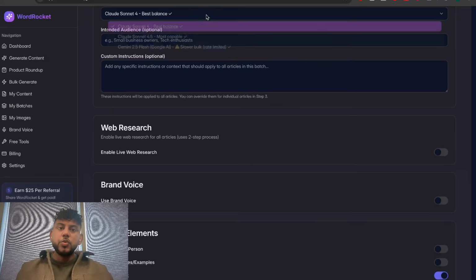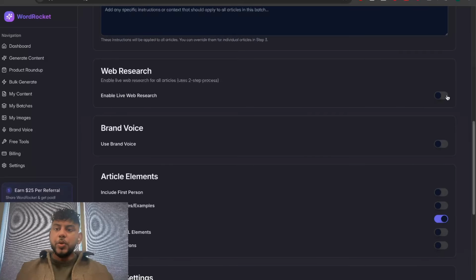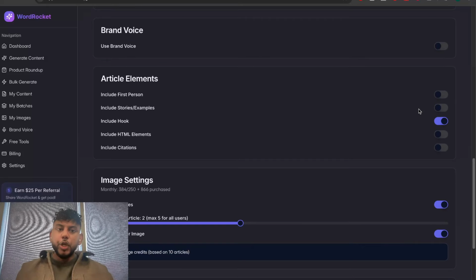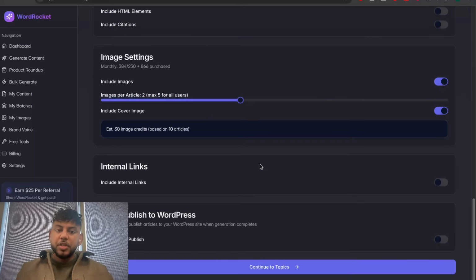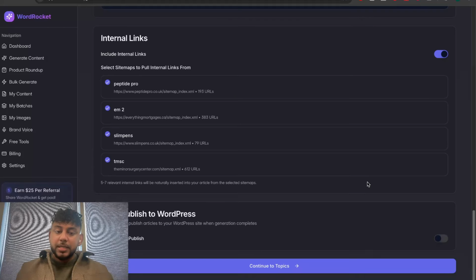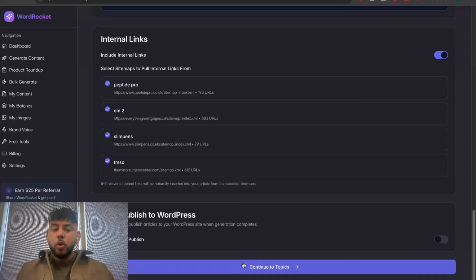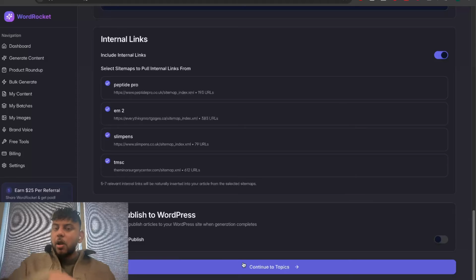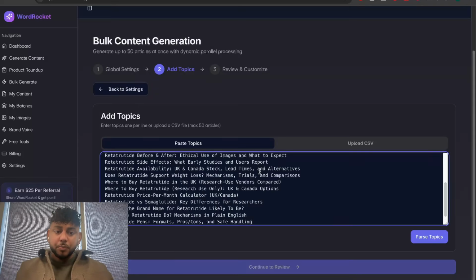You can choose whichever model you would like to use. You can enable live web research. You can include your brand voice. You can include images. You can include internal links, and you can auto post to WordPress as well. So you can generate your content, auto post it to WordPress, and literally not have to do anything, right?